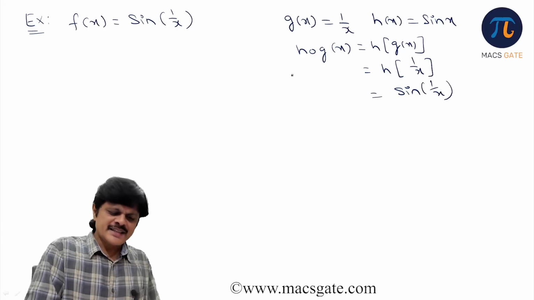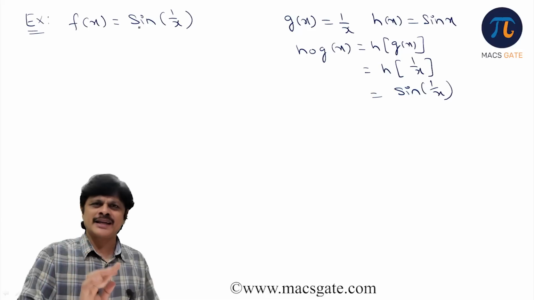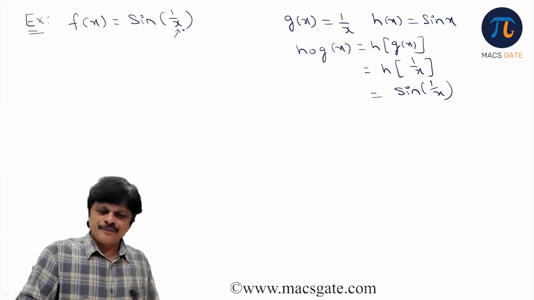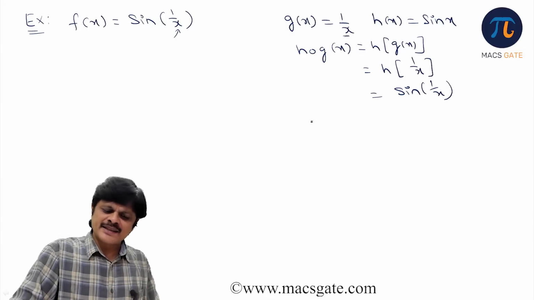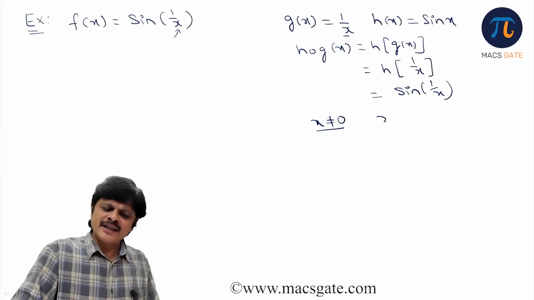So this function is actually a composition of two functions. It's not a single function. Sine is a very good function, so generally people feel the domain is all x. But you need to consider the inner function. When you see 1 by x, the domain should not include 0. But for sine, x can be any real number. So when you take the intersection, 0 will be removed.